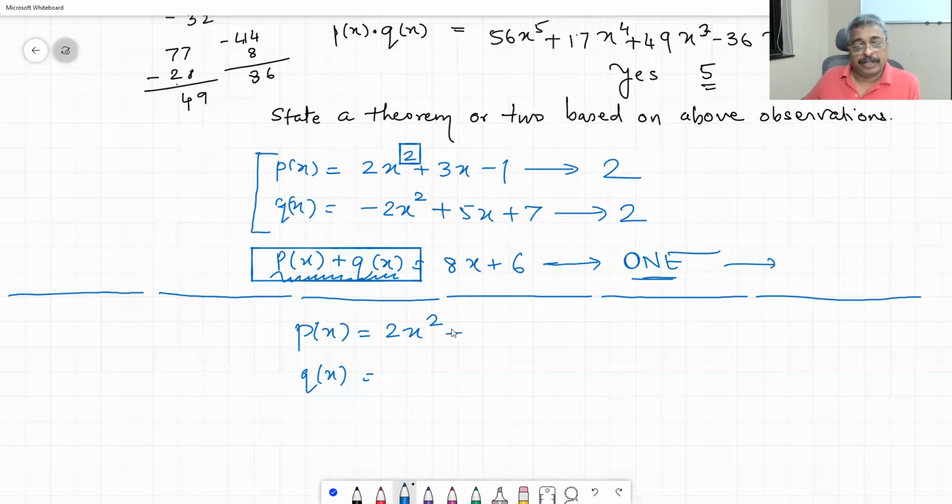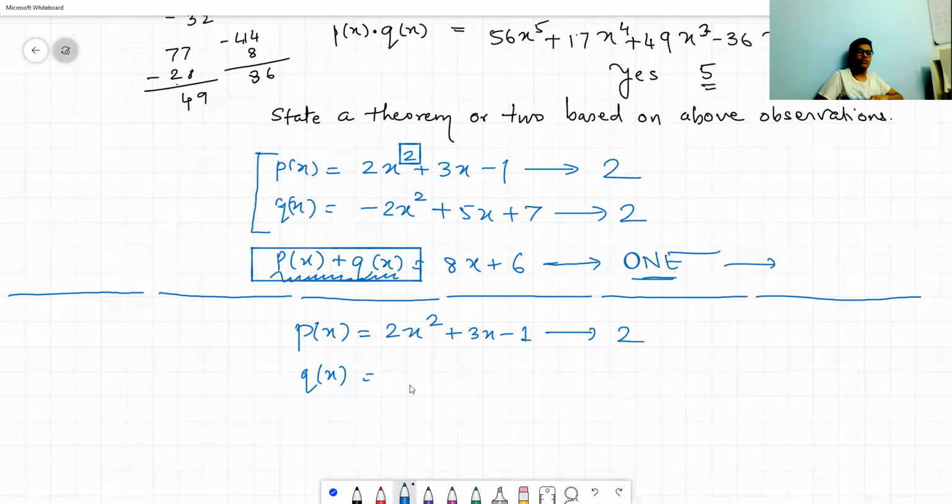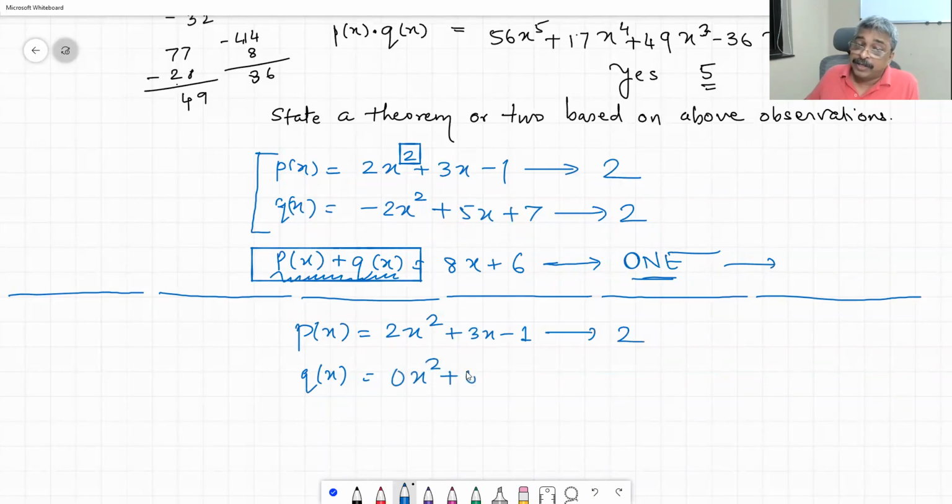Let us see: 2x square plus 3x minus 1, degree 2. And 0x square plus 0x plus 0, degree 2?